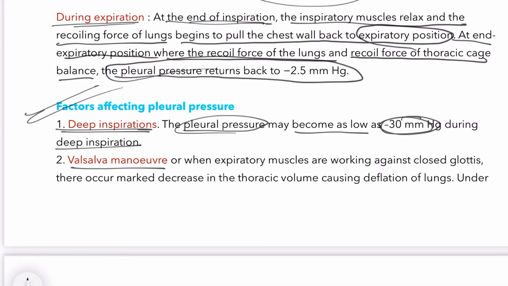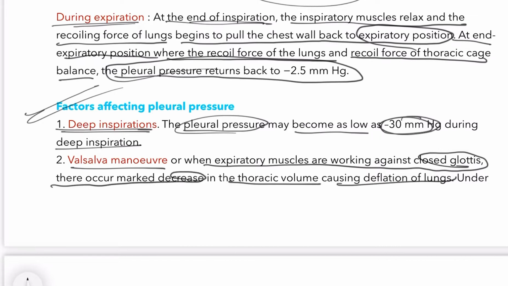Valsalva maneuver: when expiratory muscles are working against a closed glottis, there is a marked decrease in thoracic volume, causing deflation of the lungs. This is due to closing of the glottis, and it leads to deflation, when the diaphragm relaxes upward, pushing your lungs. At that time the deflation occurs, when the diaphragm pushes your lungs upward.